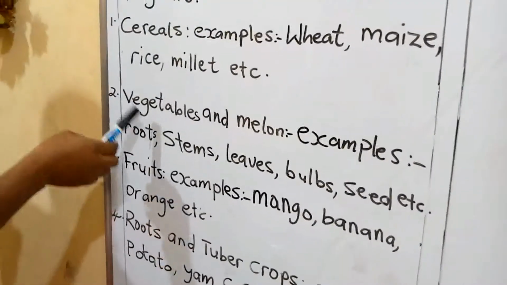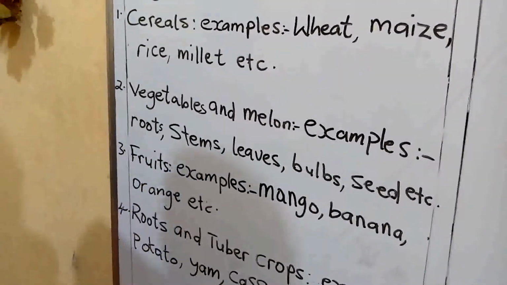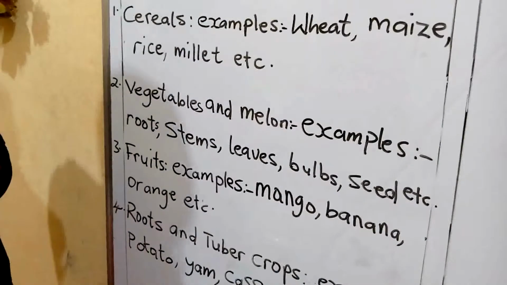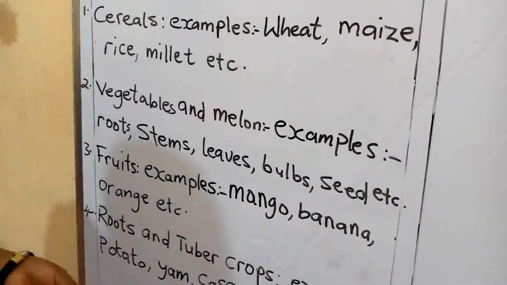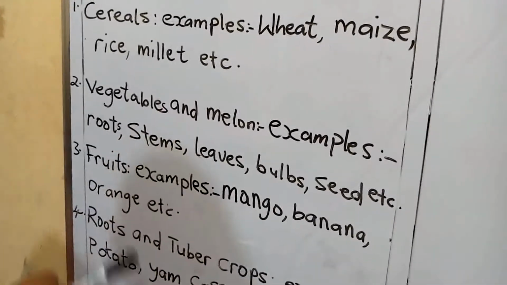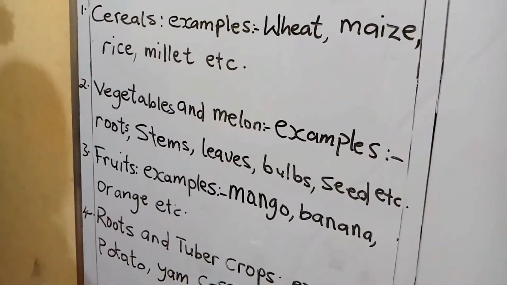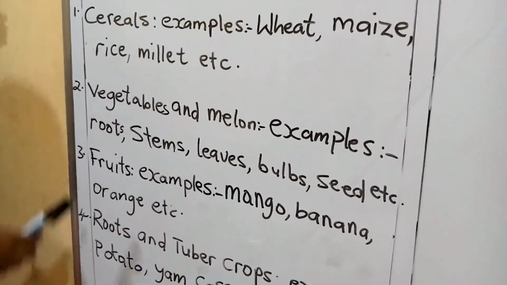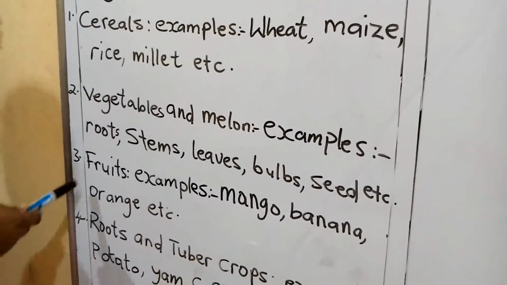Under our vegetables and melons, we have roots and stems. I believe we all know our vegetables. They are in edible form. You can eat them. They have seeds, they can have balls. So they are under our vegetables and melon. Number three group of farm produce are our fruits.